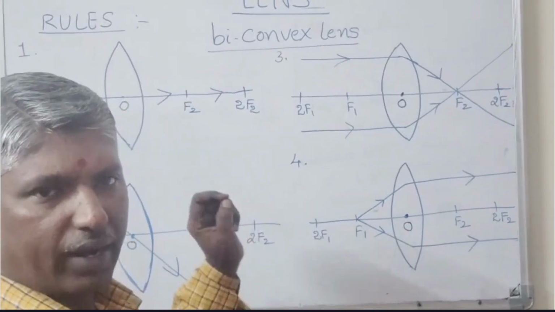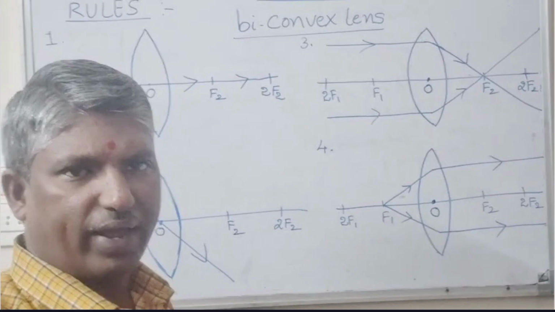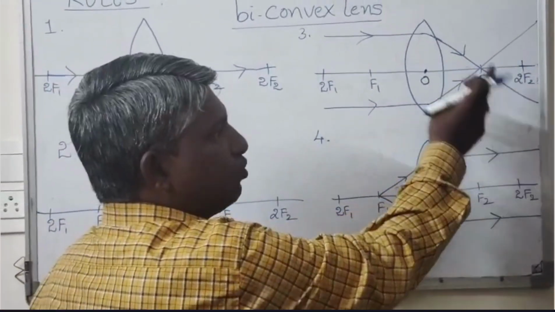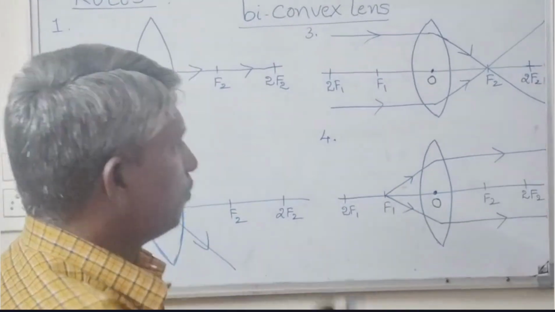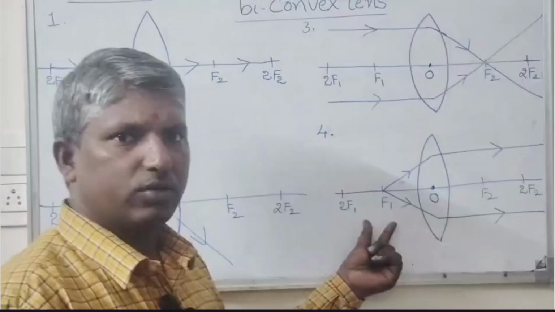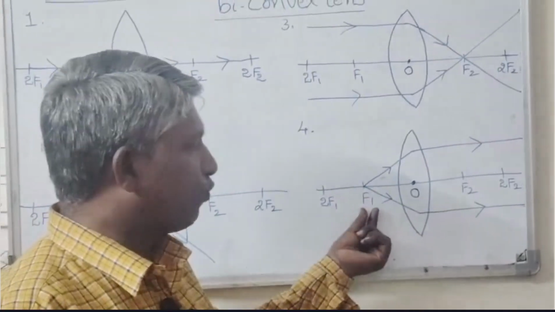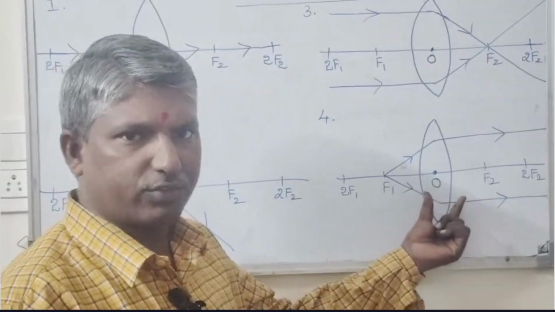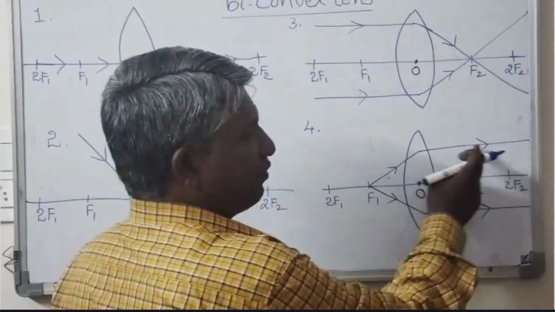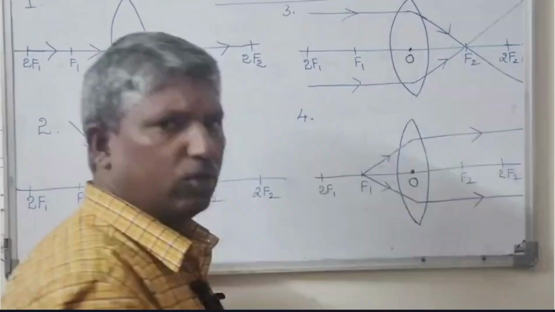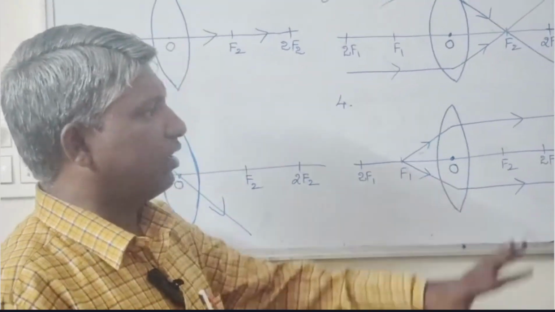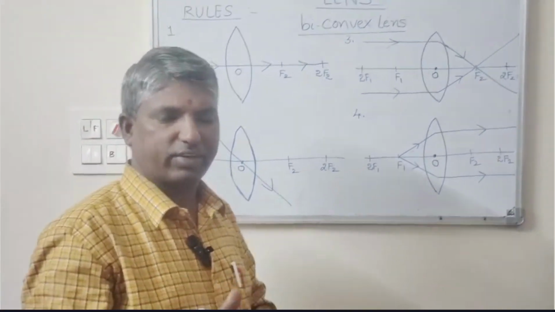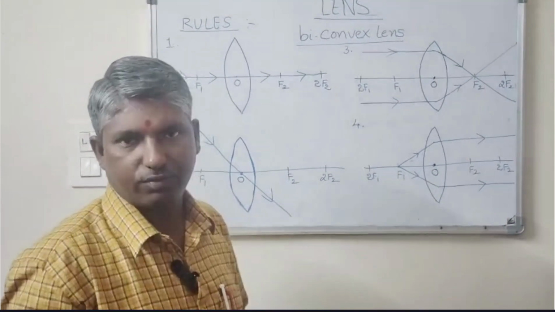Fourth rule: if a light ray starts from the focus point of a biconvex lens, then after striking that lens the refracted rays move parallel to the principal axis. Based on these four rules, the images are formed at different positions and on different sides when we use the lens.